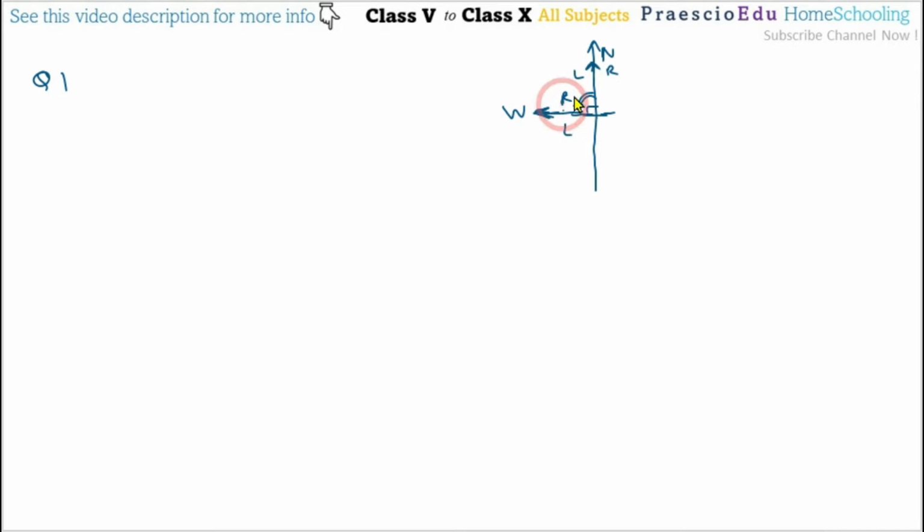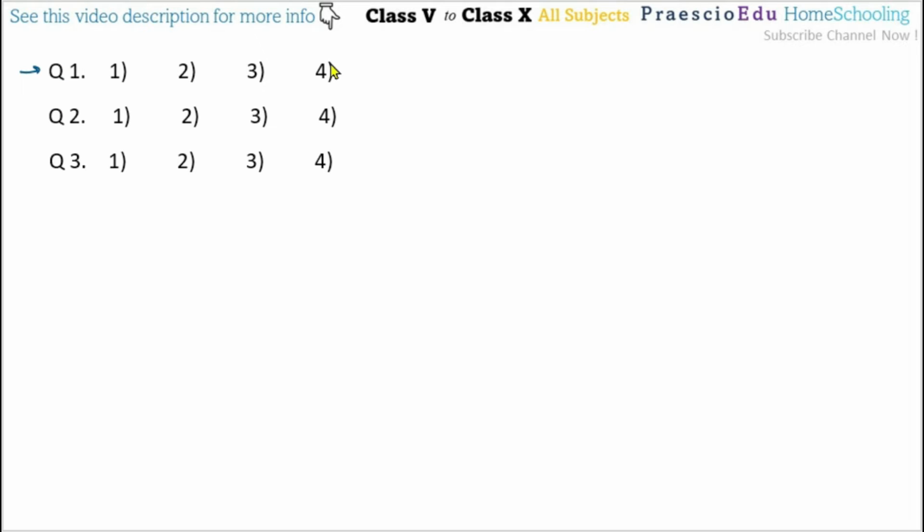He turned right three times: one right angle, then two, and then three right angles, which means now he is facing the south. Now which direction does he face now? That is the south, and south is given in option number 4. So for question number 1, option number 4 is the correct one.